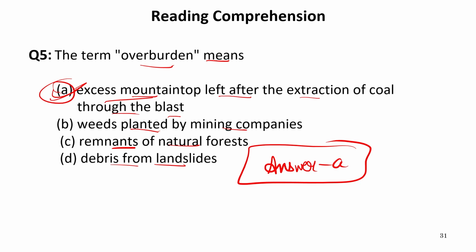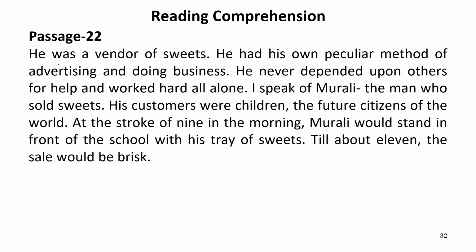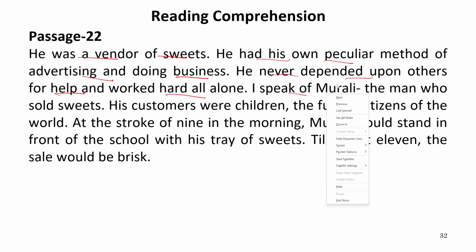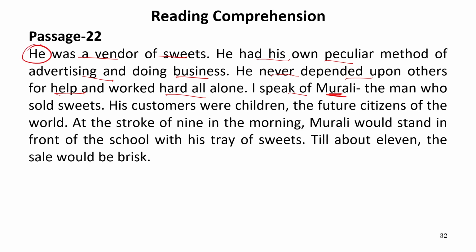Now we are going to do the last passage of today's session. That is passage number 22. He was a vendor of sweets. He had his own peculiar method of advertising and doing business. He never depended upon others for help and worked hard alone. I speak of Murli. Here, this Murli refers to he, or he refers to Murli. So we are talking about Murli over here.